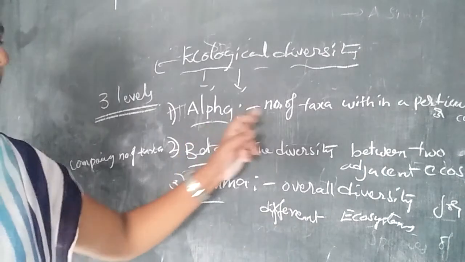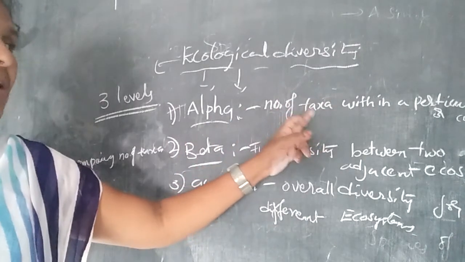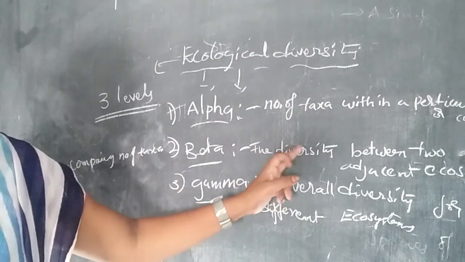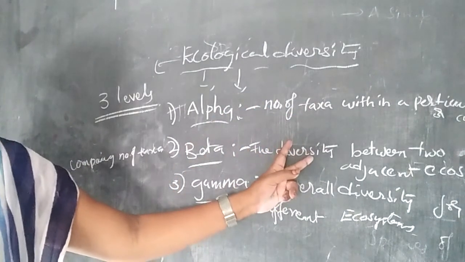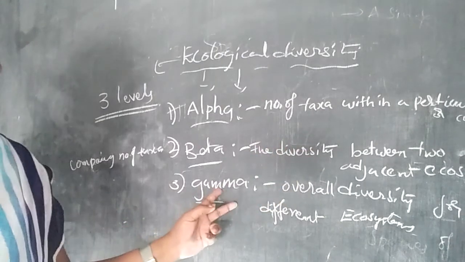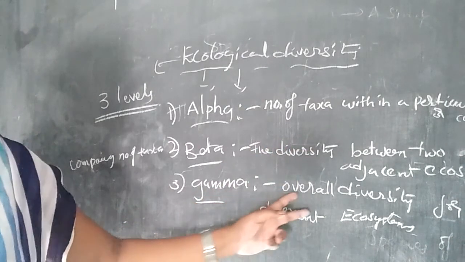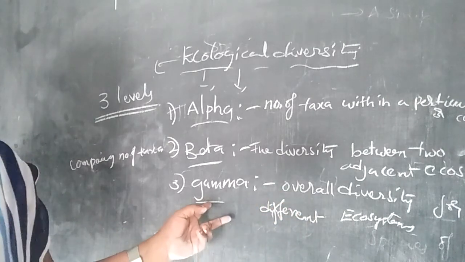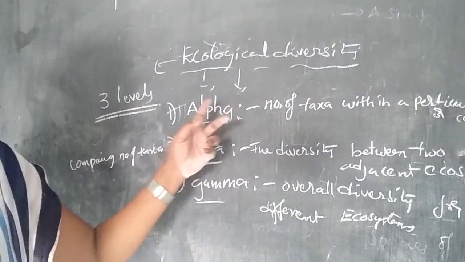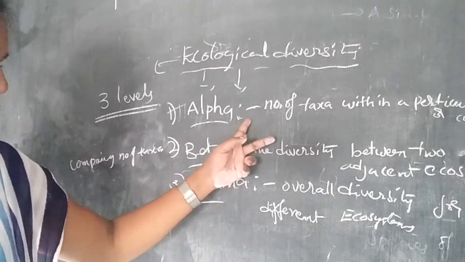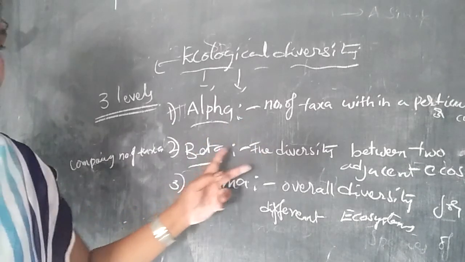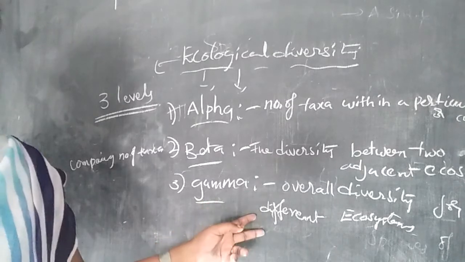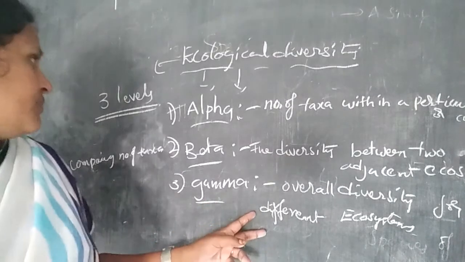So alpha is the number of taxa within a particular area or ecosystem, beta is the diversity between two adjacent ecosystems, and gamma covers different kinds of ecosystems having diversity. Alpha has one community, beta has two adjacent ecosystems, and gamma has different kinds of ecosystems.